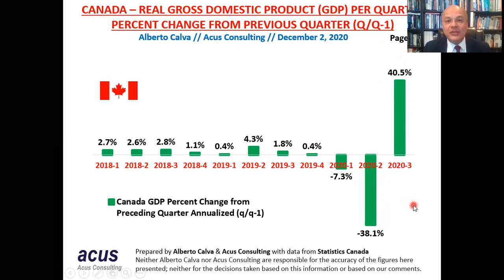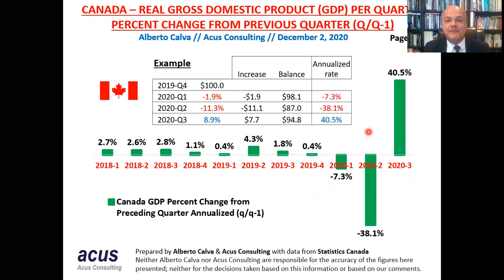Let me explain this with a simple example. Look at this. Let's assume that in the last quarter of 2019, the GDP of Canada was $100.